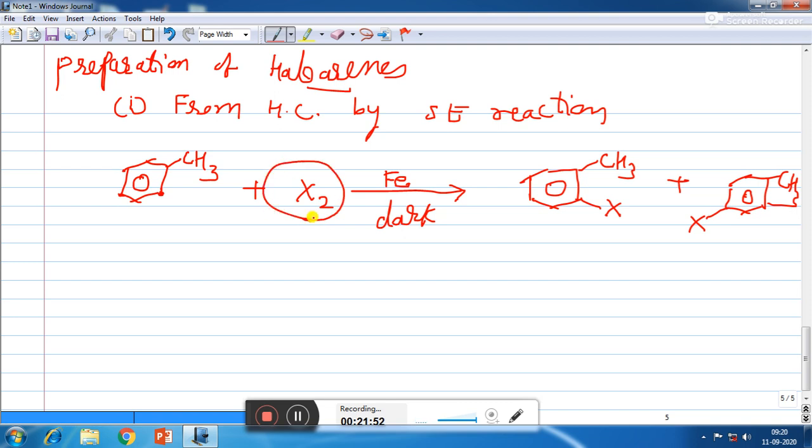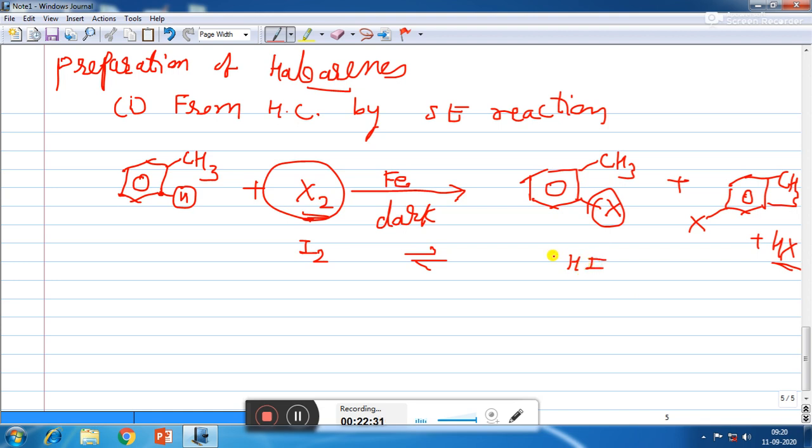Reactions with iodine, okay, instead of Cl2 or Br2, if you take iodine, then in that case they are reversible reactions. Because here we will see that whenever we are using X2, the byproduct is HX. Suppose from ortho H is removed and from X2 one X is removed, so HX is formed and the second X is going to replace hydrogen. So here we can see that the byproduct is HX. So if you are using iodine as a reagent, the reaction is reversible and the byproduct is HI.